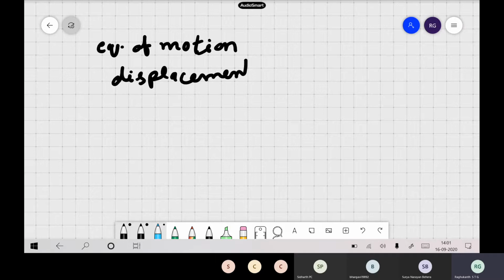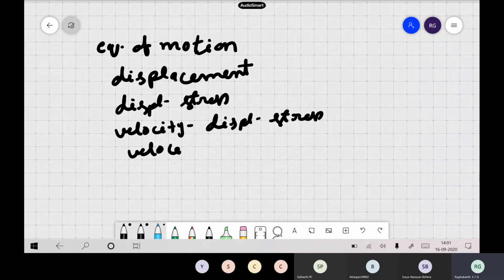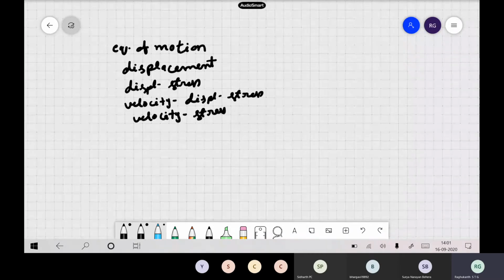You can solve everything in terms of displacement, or displacement and stress, or velocity and displacement stress, and velocity stress formulation also. So any set of equations we can use to solve our problems. Any of these is fine.